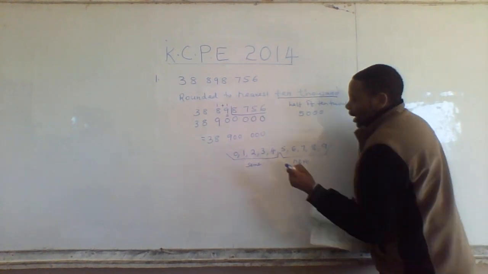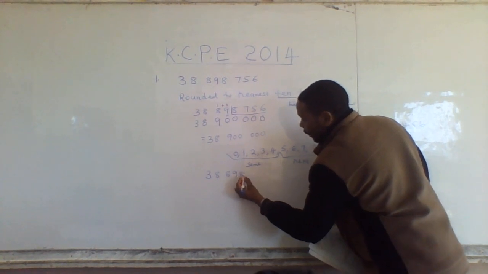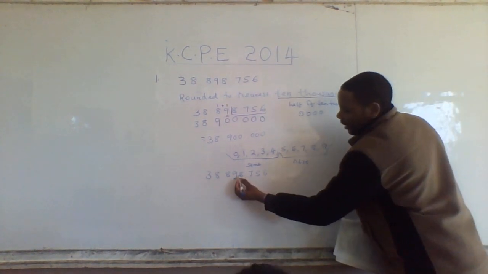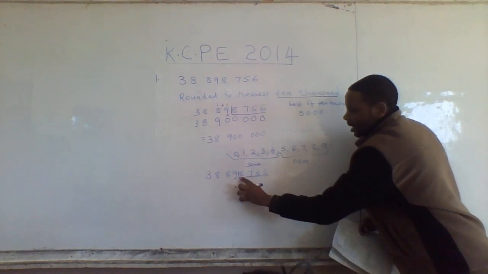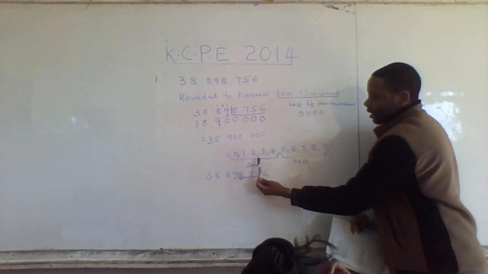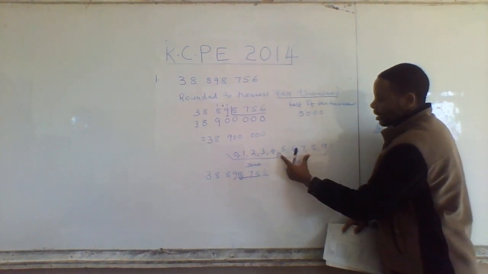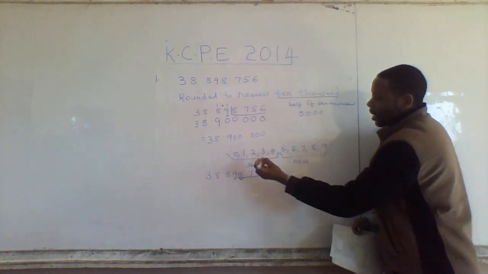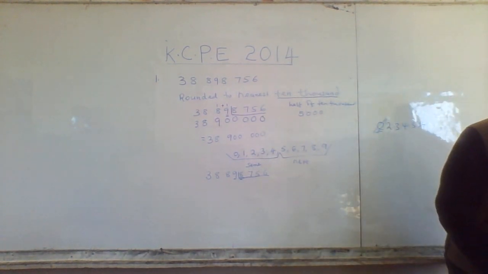Now this time we only look at the digit just before the 10,000. Which is that digit? 8. Does 8 belong to same or next? It belongs to next, because these digits are the ones that are half and more. So we are going to promote this 10,000 to the next 10,000.